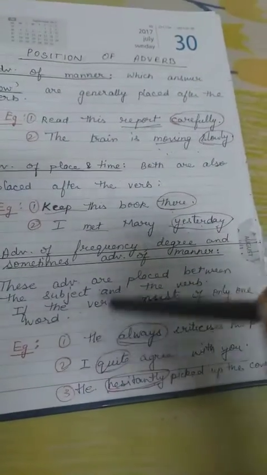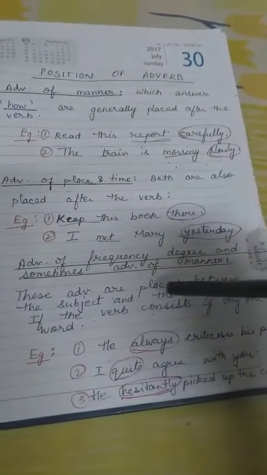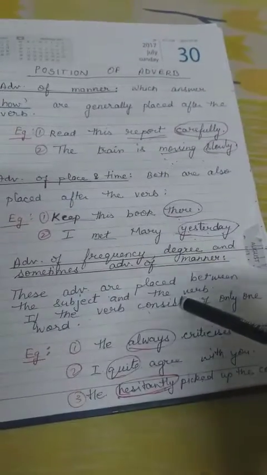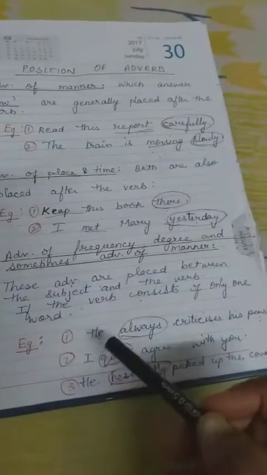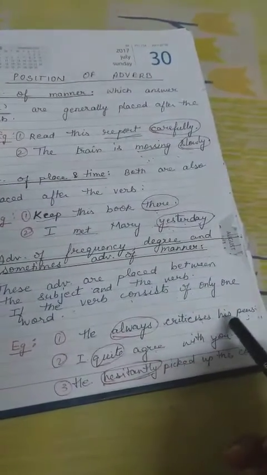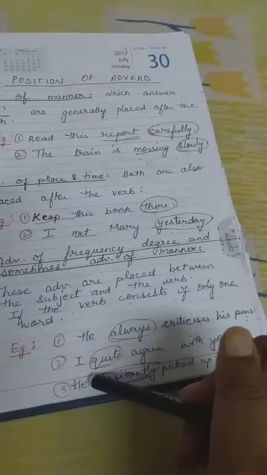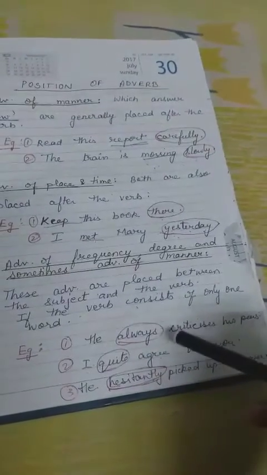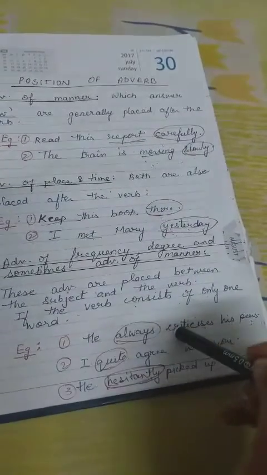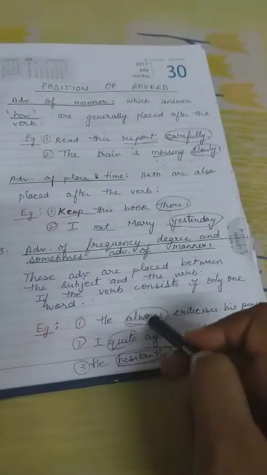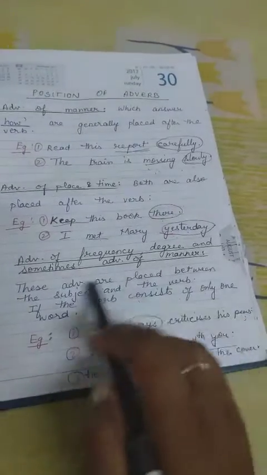Now let's look at adverbs of frequency and degree, or sometimes we use an adverb of manner also in the same way. Okay, these are exceptional. Under frequency and degree, the adverbs are placed between the subject and the verb, like in these three sentences: he always criticizes his peers; I quite agree with you; he hesitantly picked up the cover. Now he, I, he, these are your subjects. And the verbs are criticizes, agree, picked. These adverbs are placed in between the subject and verb: always, quite, hesitantly. See, hesitantly is your adverb of manner. So that's why I wrote sometimes adverb of manner.